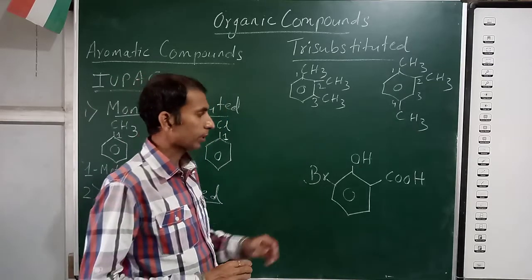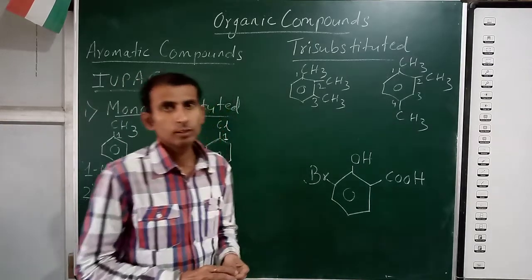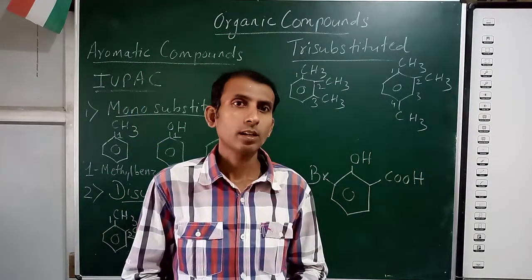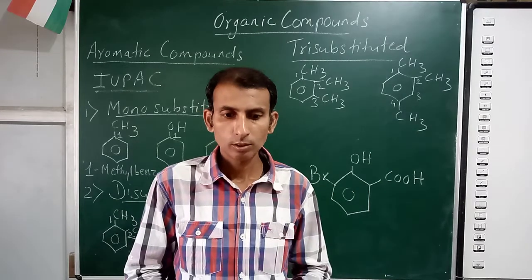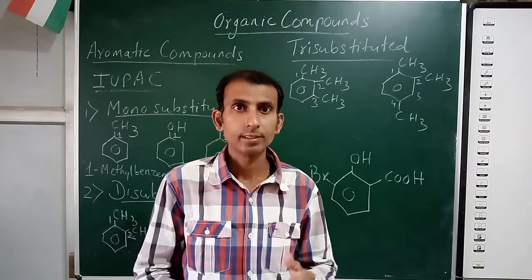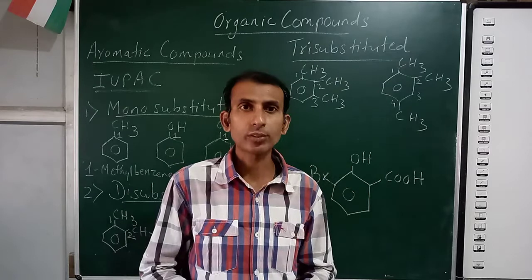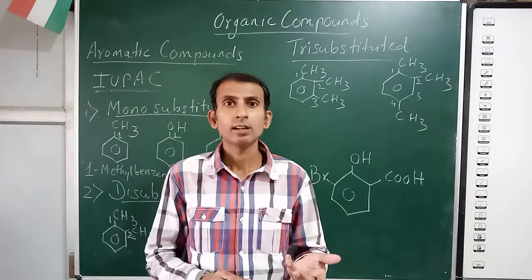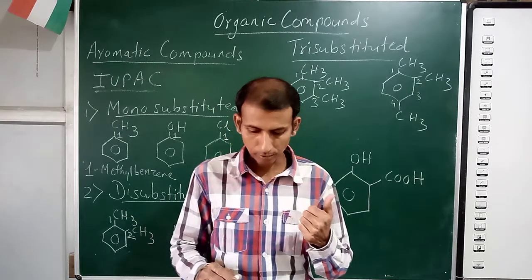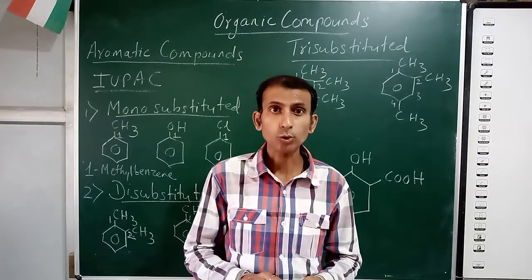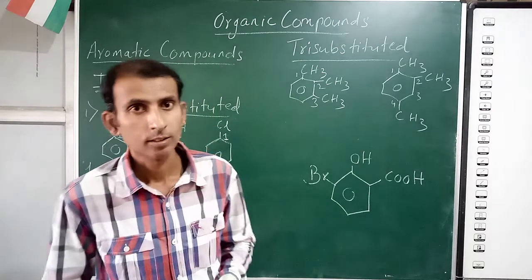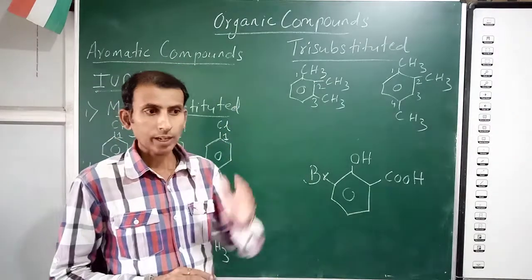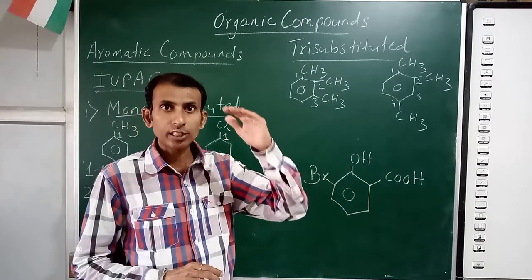Now this example here is very, very important. When I asked you to revise 6 tables, in this chapter 6 tables were given: root word, suffix, prefix. Then we had the functional groups table, and in the functional group we have the seniority table.